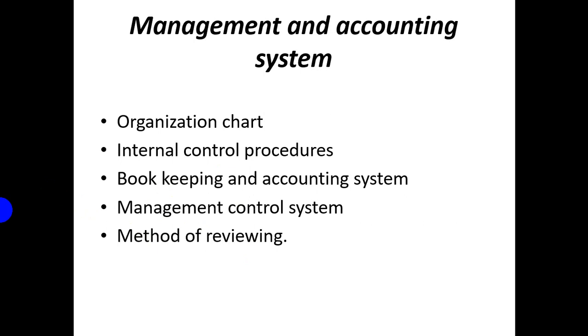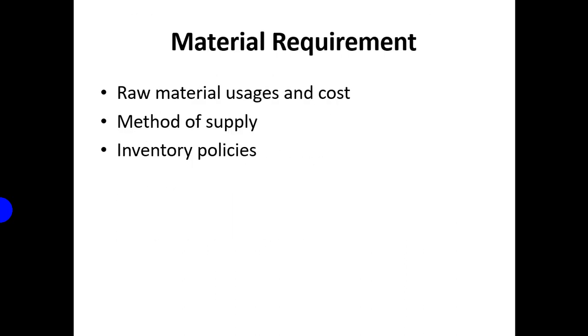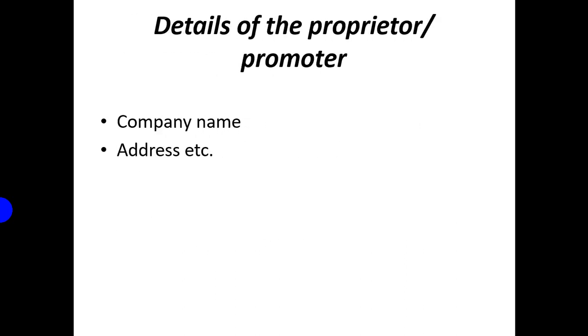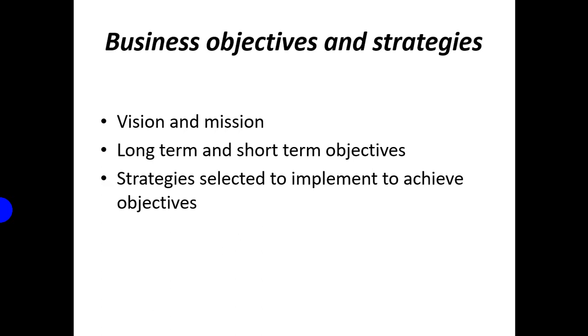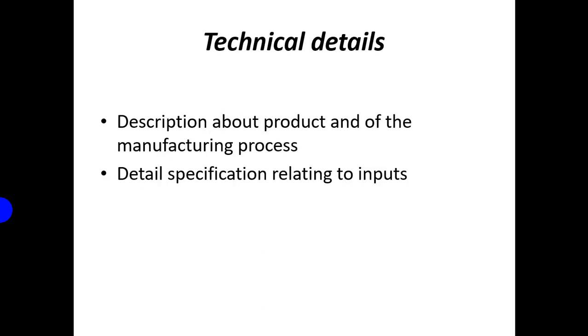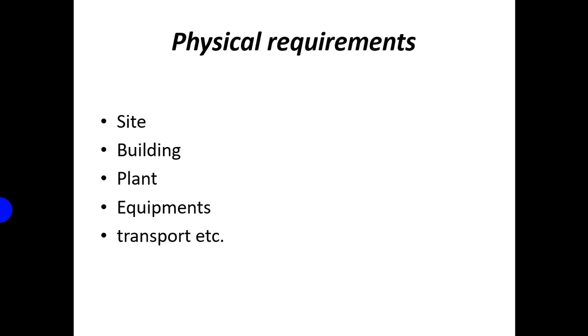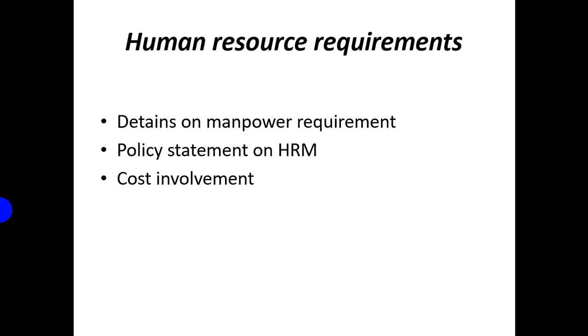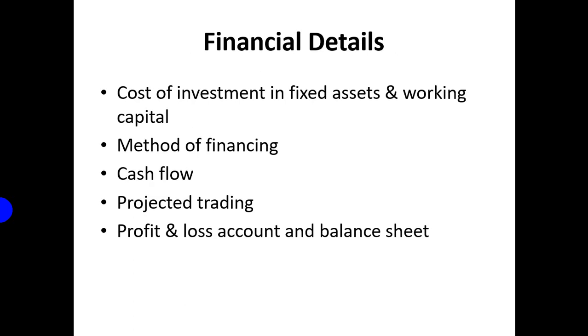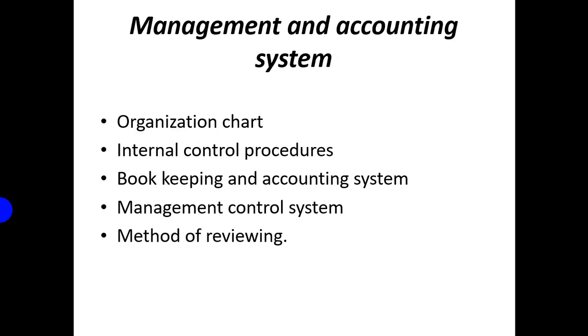Once again, let me summarize from the beginning: details of the proprietor, objectives and strategies, marketing plan, technical details, basic requirements of the business, human resource requirement, material requirement, financial details, management and accounting system.